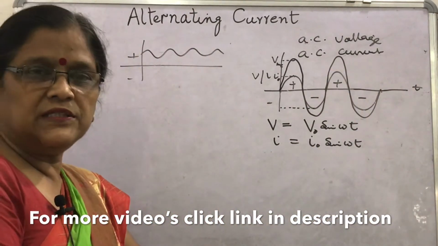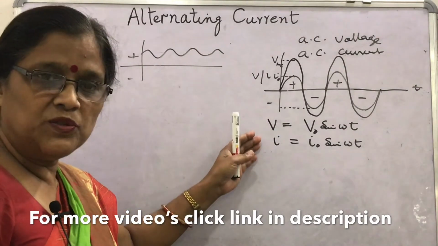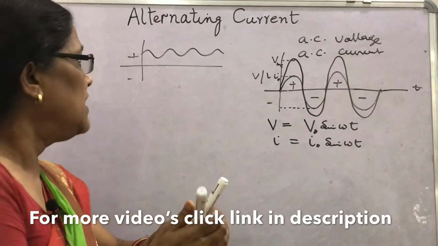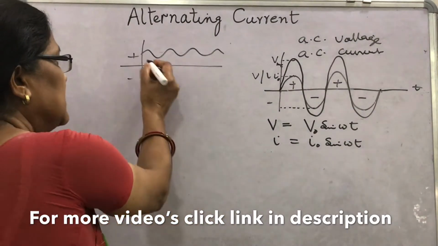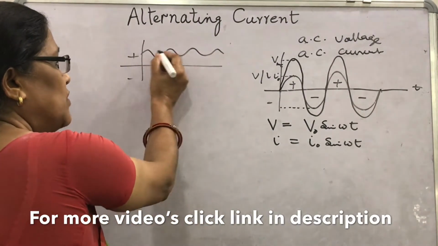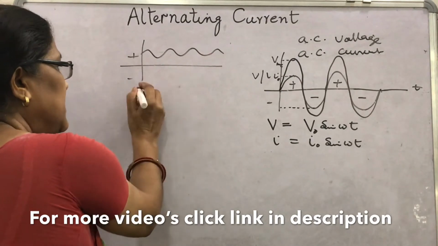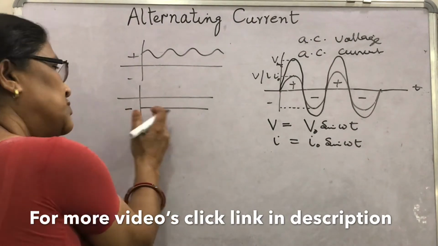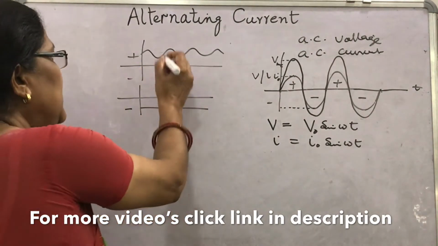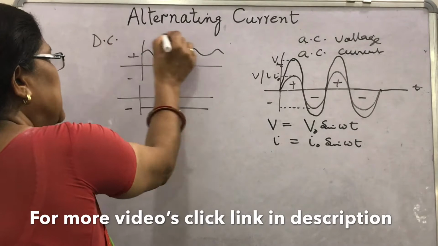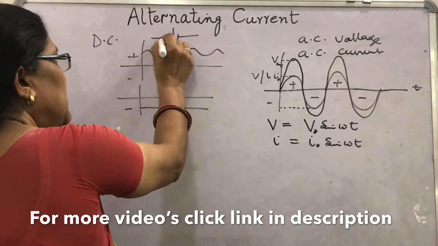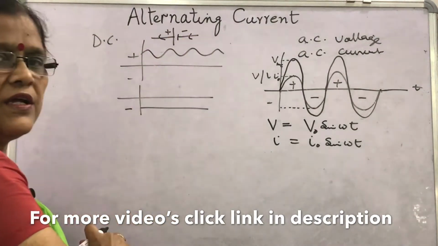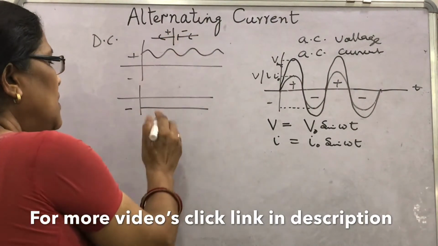So, what is AC or its use we have seen here. How it is different from DC, let us consider again that DC is this pulsating voltage or variable voltage, it is not changing its direction. DC is also like this in the negative direction, so it will remain in the negative direction. DC source is represented by this, we have seen the positive terminal and negative terminal of the battery. So, in this way the direction of current is shown.